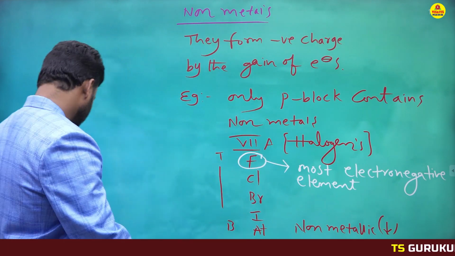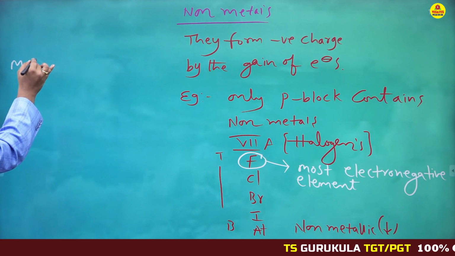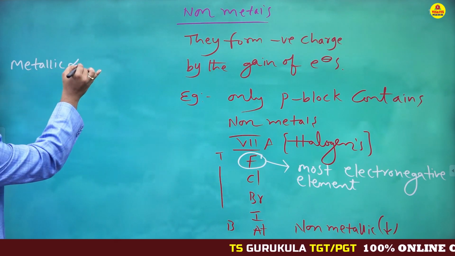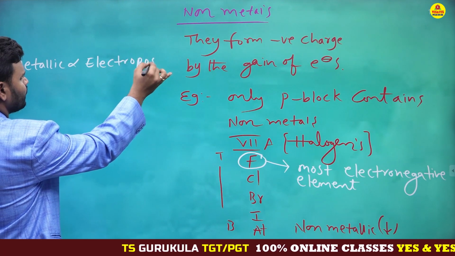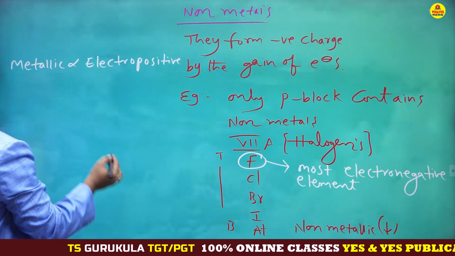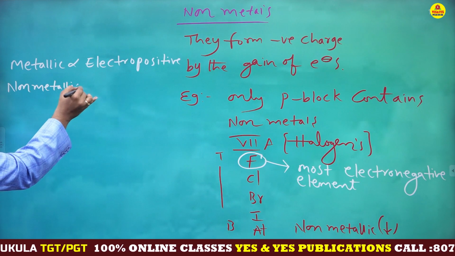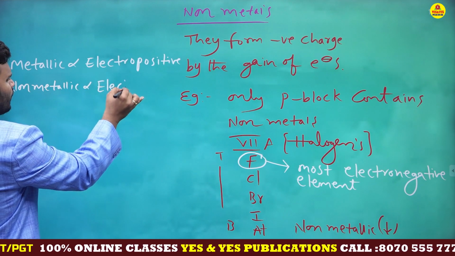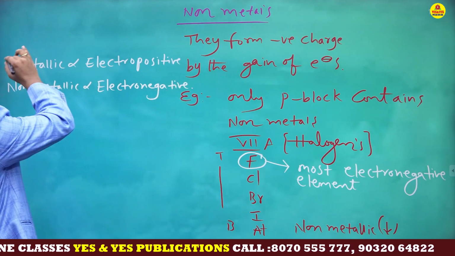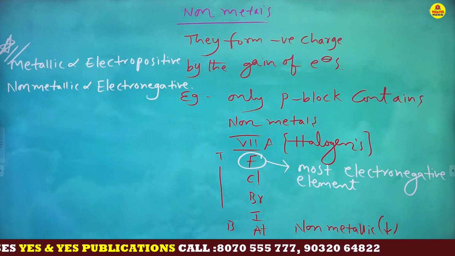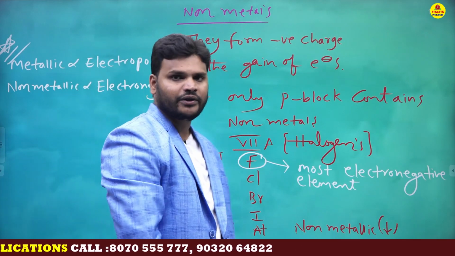I have given two formulas, dear students. First formula: metallic nature is directly proportional to electropositive nature. Next: non-metallic nature is directly proportional to electronegative nature. These two formulas are very important, my dear students. Keep them in mind.